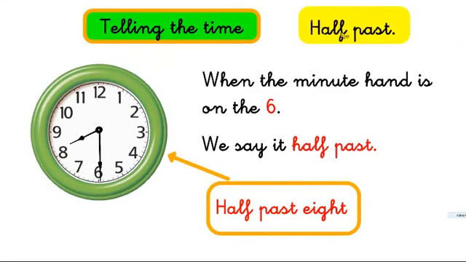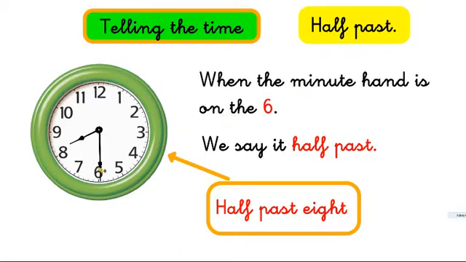So when we say half past, what do we mean by half past? How do we know that it's half past? When the minute hand is on the 6, look at this, the long hand, is it on the 6? It's pointing to 6. It's half past. In this case it is 8:30 because the hour hand, the short hand, is pointing to 8.